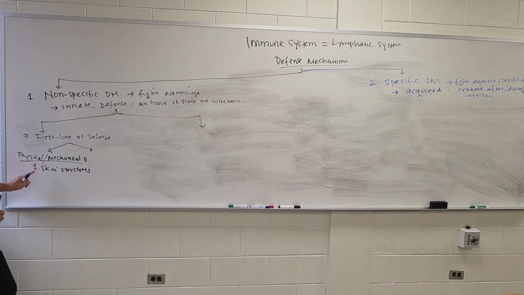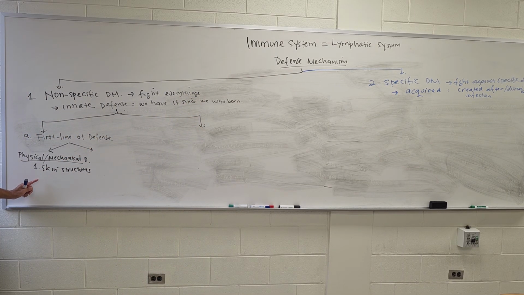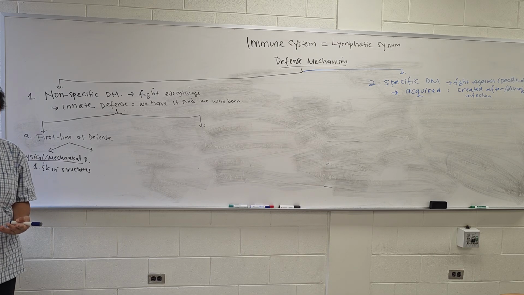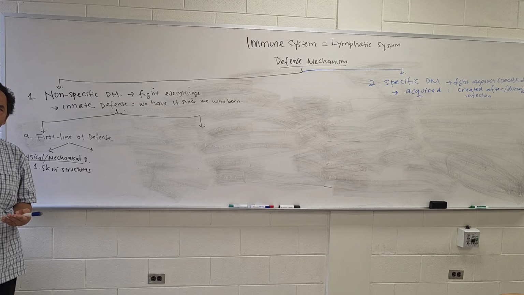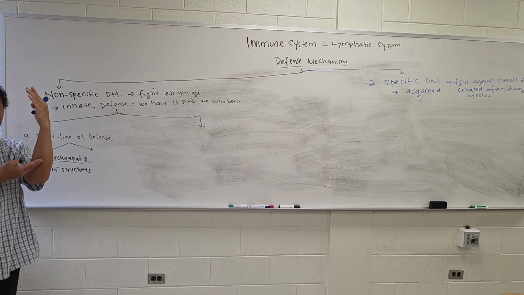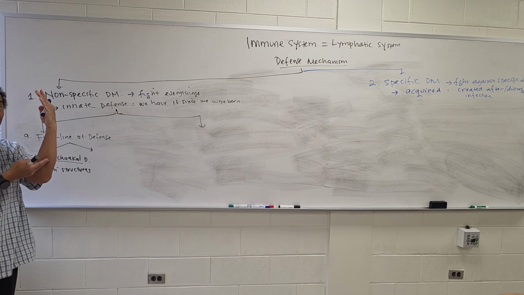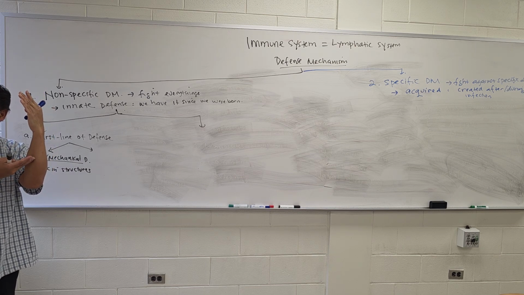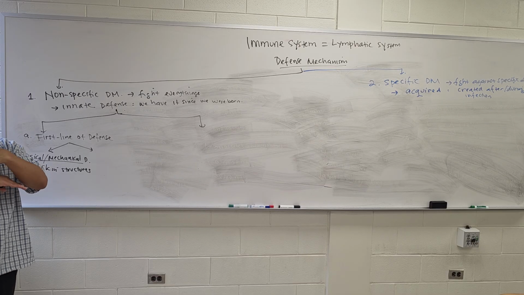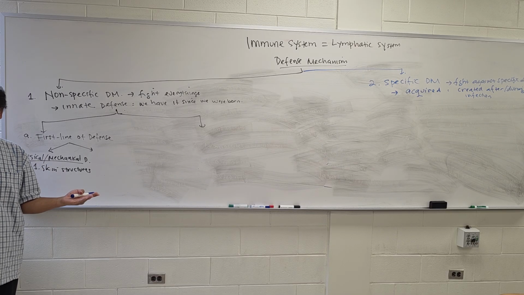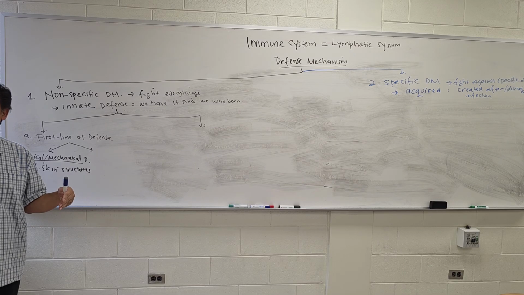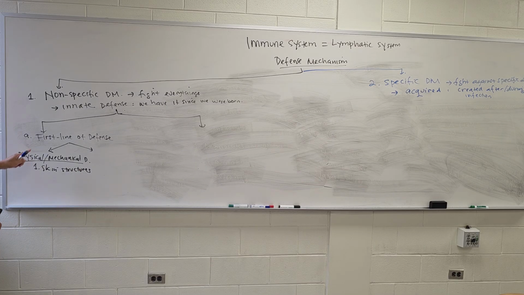So, do you have your skin since you were born? Yes, of course, right? So this is a non-specific defense, and this is the first line. We have the skin structure that's really good for protection. We only get disease whenever our skin is damaged. If you have a cut in your skin, that's bad because the infection bacteria might enter that damage. But if your skin is good, smooth, healthy, most of the time the bacteria will not be able to enter your body. That's the first defense of the physical and mechanical type. Get it? All right.